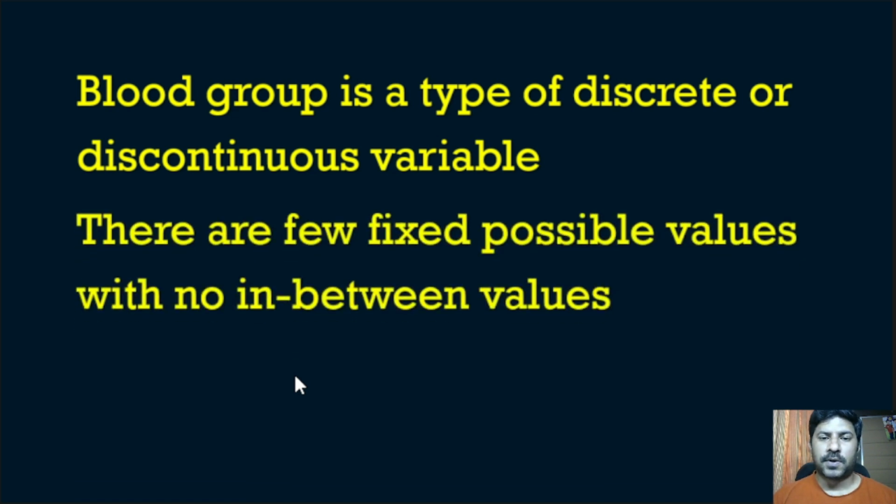There are a few fixed possible values, with no in-between values. So in blood group the values are fixed. It may be A group, B group, AB group, O group. But in the case of continuous variable, the values will change. We can take any point in between two values. There will be numerous values. So that is why it is known as continuous variable.